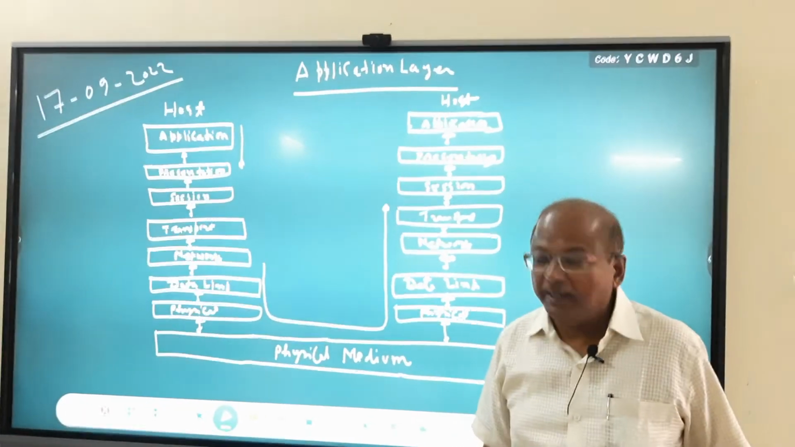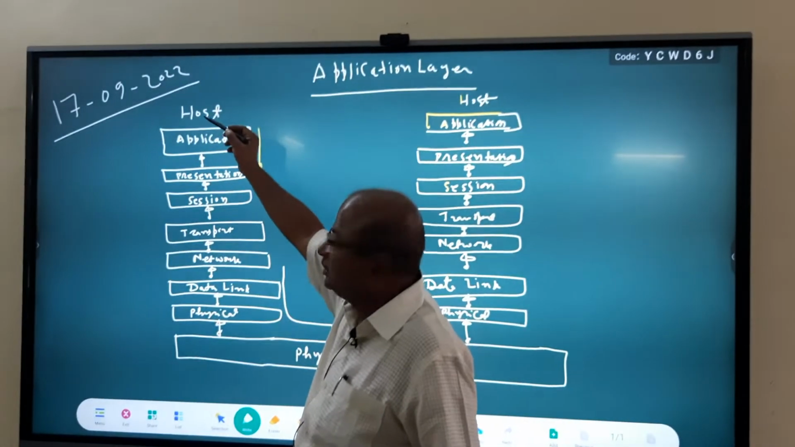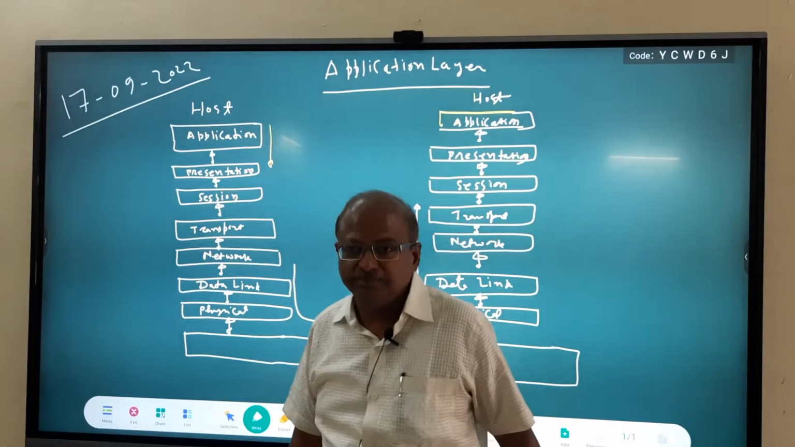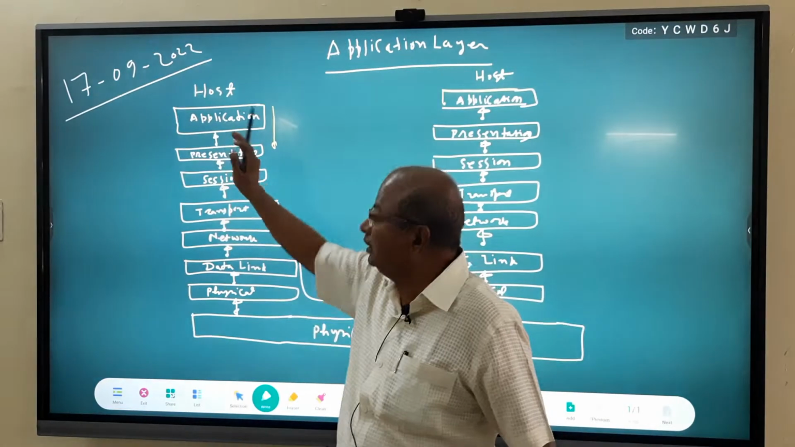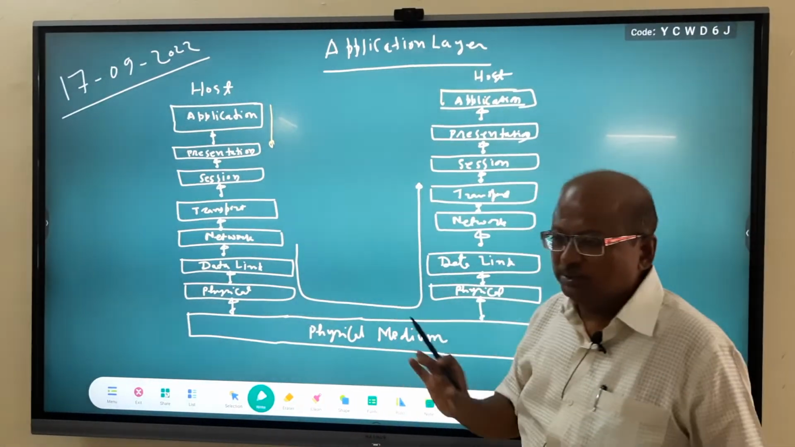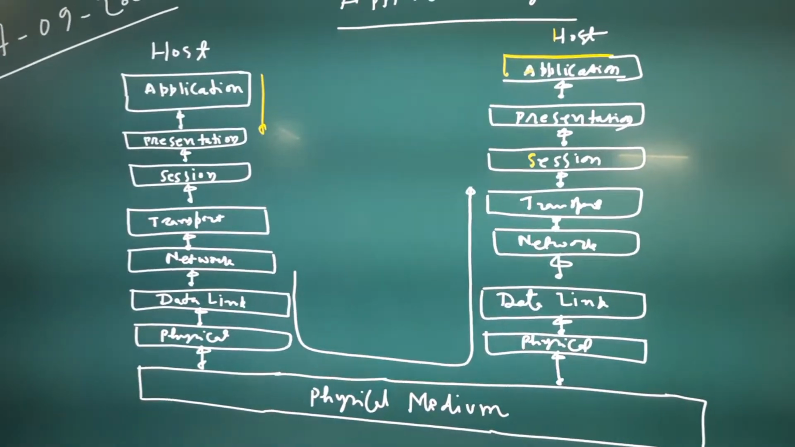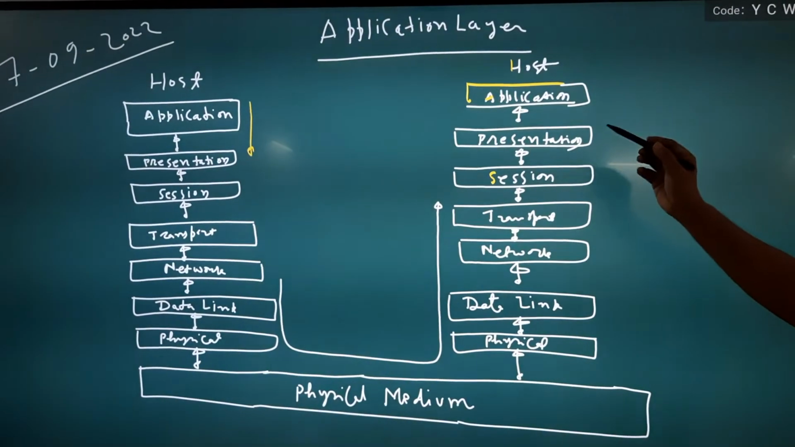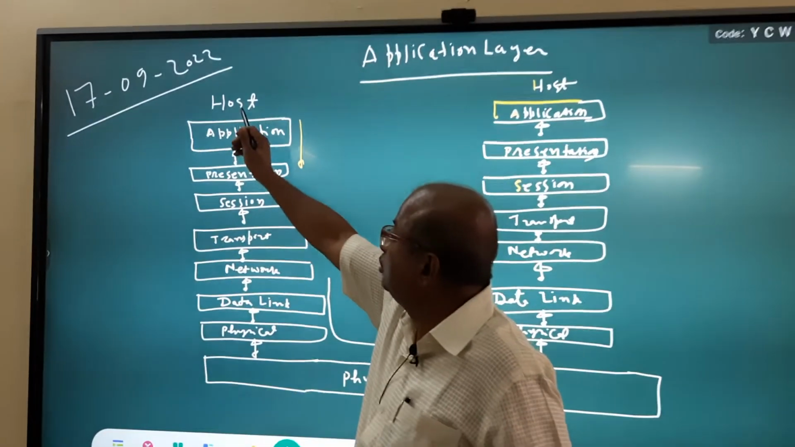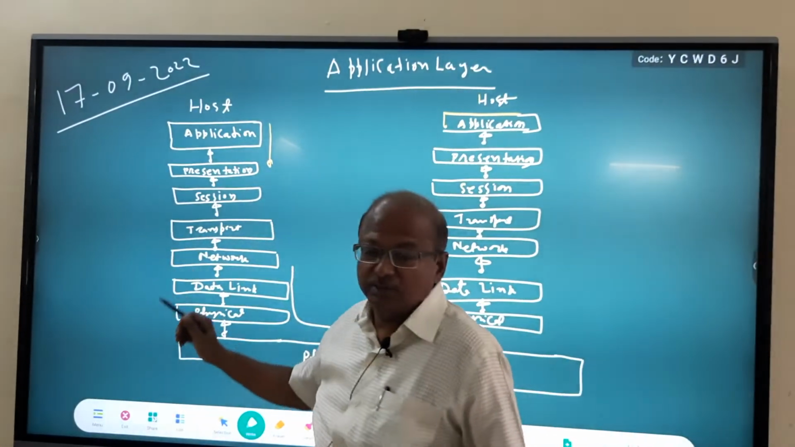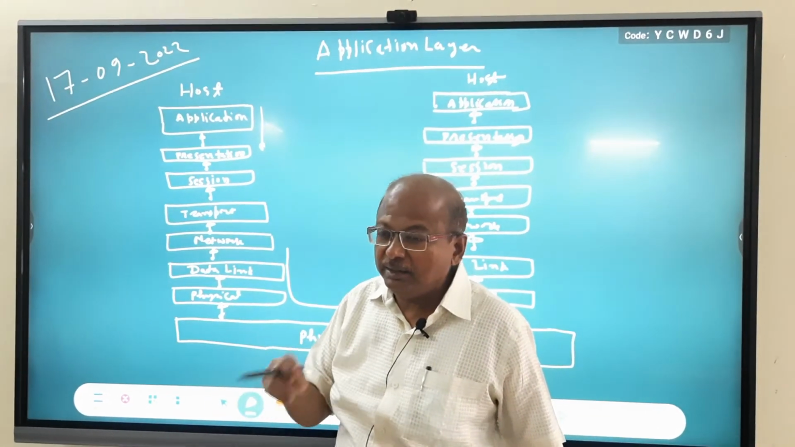Okay, that means the human being or host or user starts interaction with application layer. Human being starts interaction with application layer. This is the first and foremost work of application layer. That means application layer provides an interface between host and entire network.